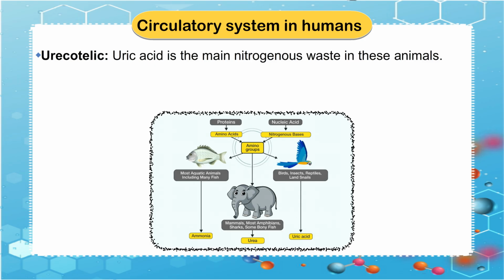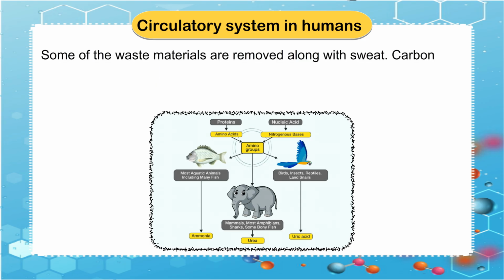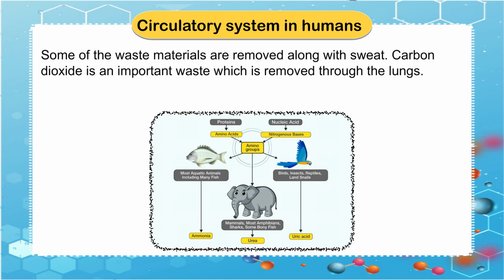Uricotelic. Uric acid is the main nitrogenous waste in these animals. Removal of uric acid requires a negligible amount of water. Uricotelism is present in land reptiles and ants. Some of the waste materials are removed along with sweat. Carbon dioxide is an important waste which is removed.